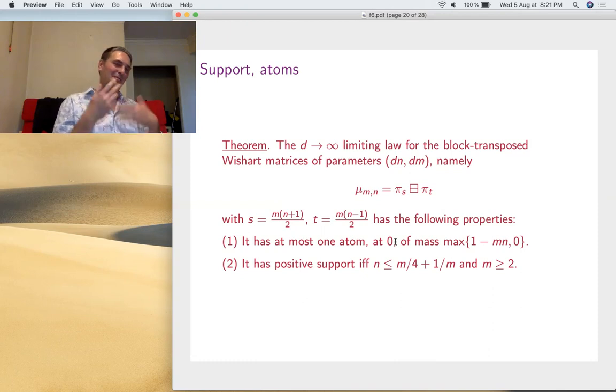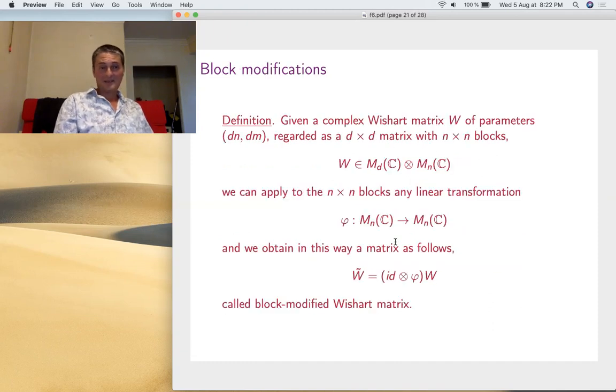So the problem is, can we unify all this and extend? And the answer is yes. That's another piece of work I did with Yon Nikita. It's the second paper that we wrote on the subject. The first paper is the one that we just talked about, and the second one is with general block modifications.